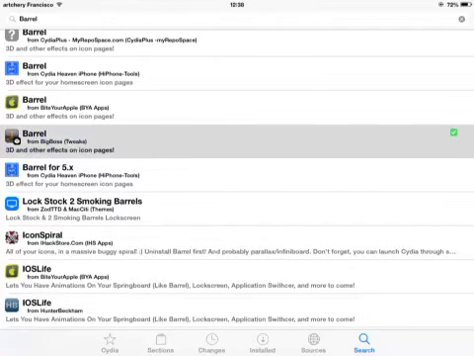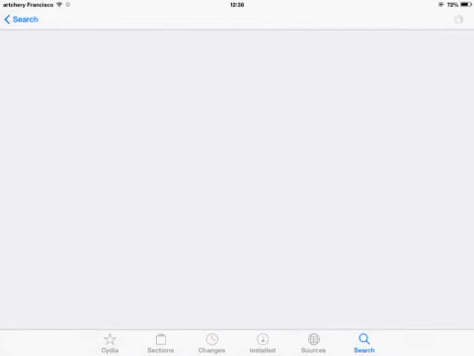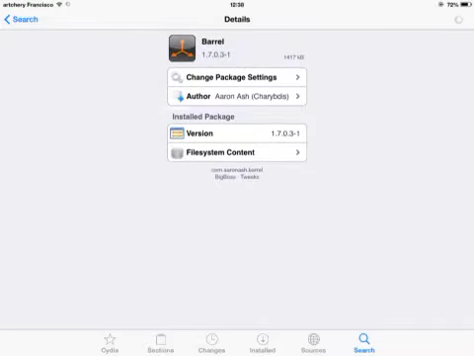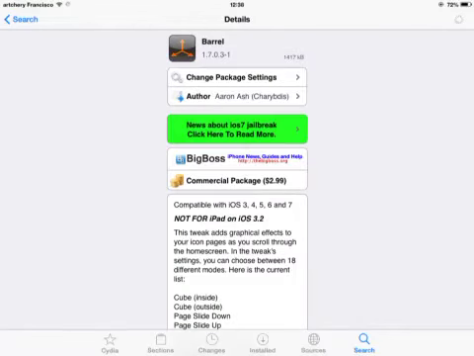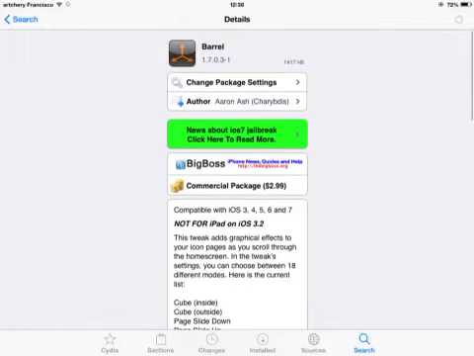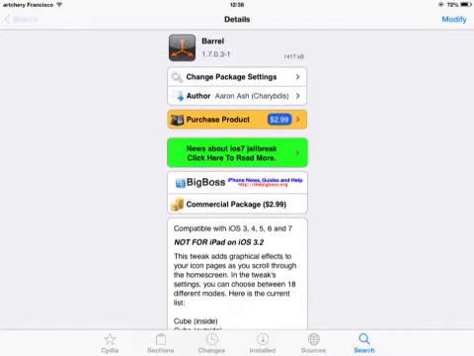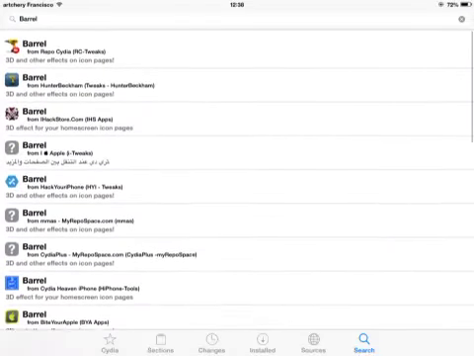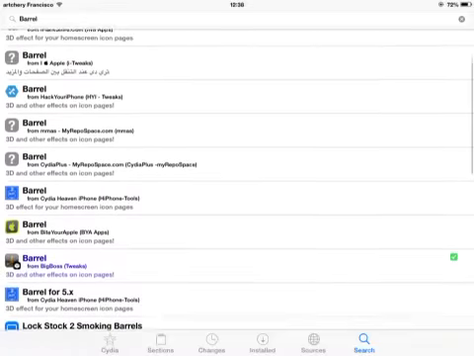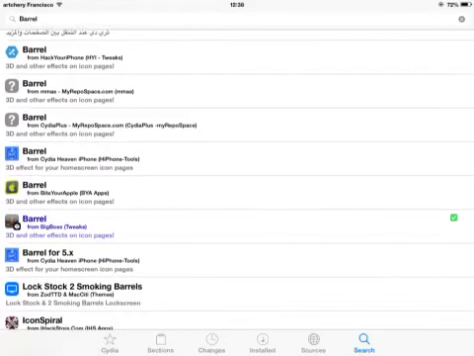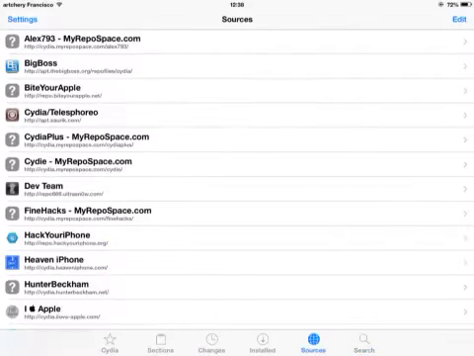Okay, my Barrel is on BigBoss. If you do not want to purchase this, they have many others. You can see the Bite Yourself Apple repo is working, so add the source Bite Yourself Apple.